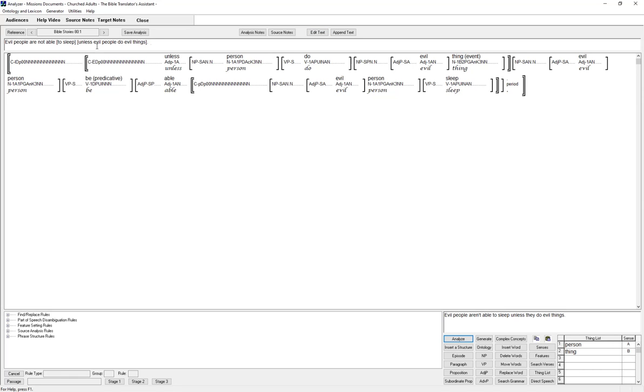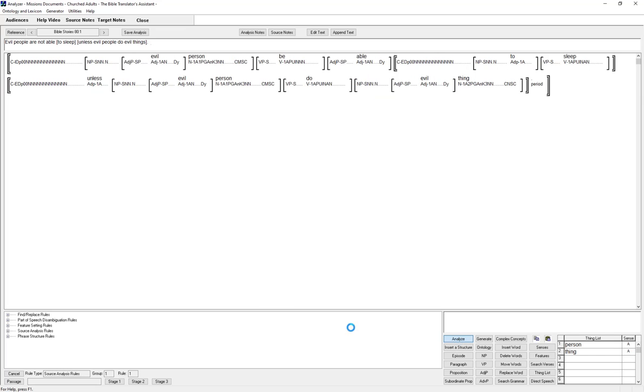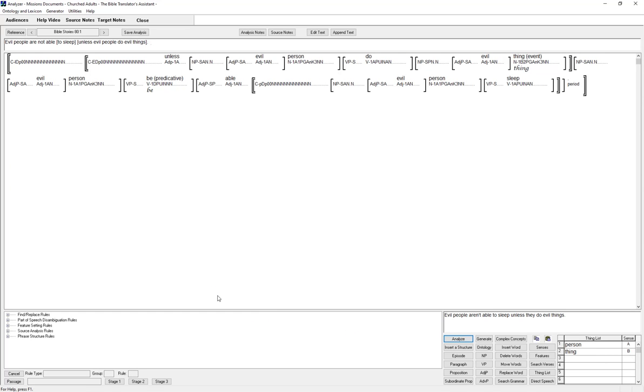Okay, now, hopefully this will work just fine. So let's analyze. The idea here is that in English it's going to come out as they, and the program is going to know that it's the same people. So here, again, after the analysis, there's only one person in the thing list, so it's the same thing. Evil people is generic in the unless clause now.